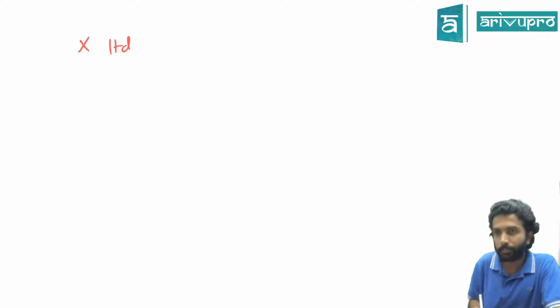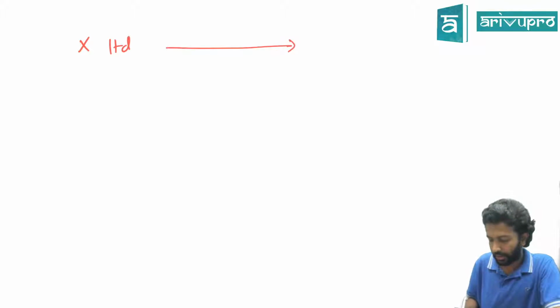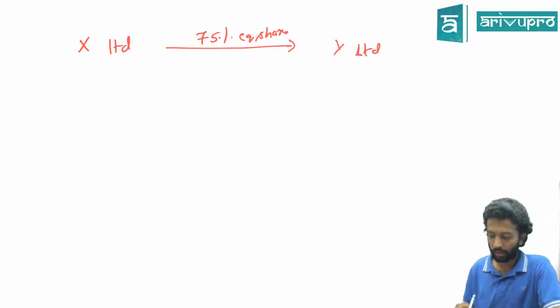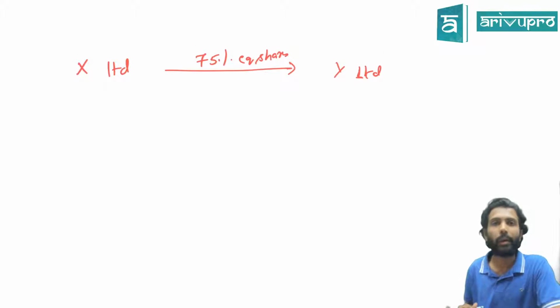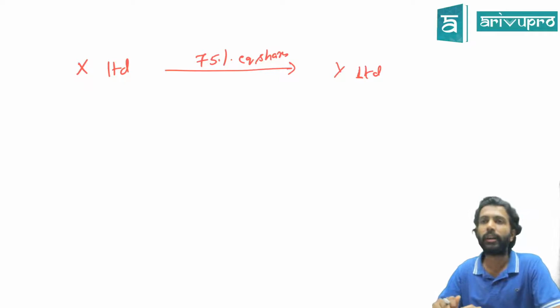X Limited, and there is another company, Y Limited. X Limited owns 75% of equity shares in Y Limited. Can X and Y consolidate now?